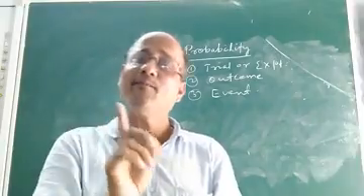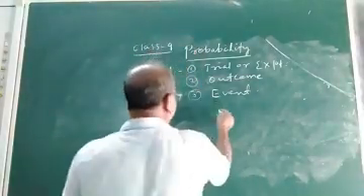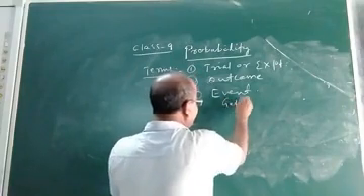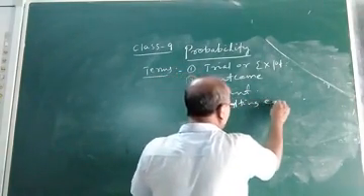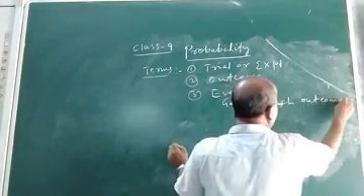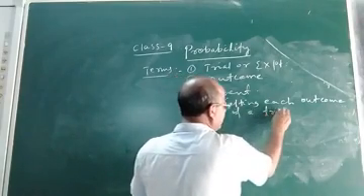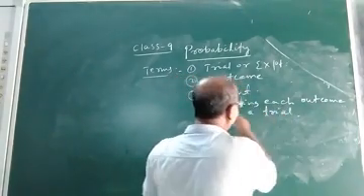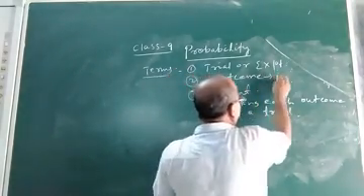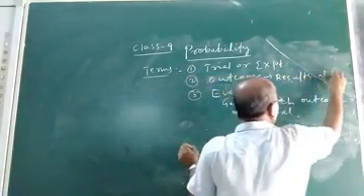Okay. Again, events may be of two types. But first, this event is nothing but getting each outcome of a trial. Outcome is the result of a trial or experiment.